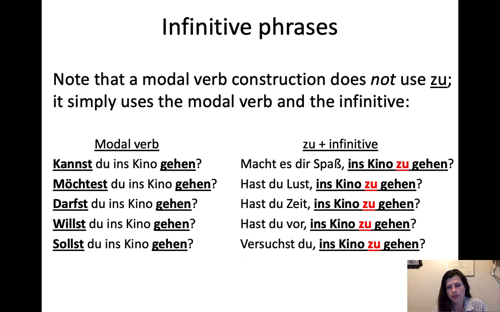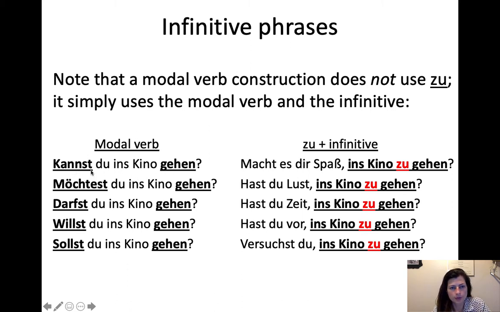You can say like, ich gehe zu, whatever. Ich gehe zu Disneyland, right? So, of course, zu means to in some cases. Ich gehe zum Supermarkt. But this zu is different. It just goes along with the infinitive to make this grammatical construction. So a modal verb does not do that. It just has the modal verb plus the infinitive, no zu.